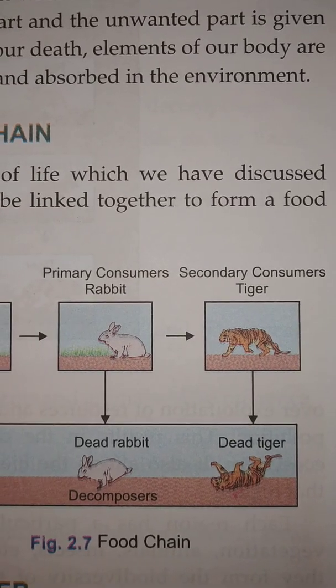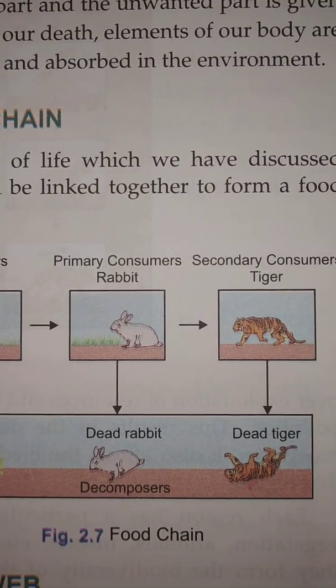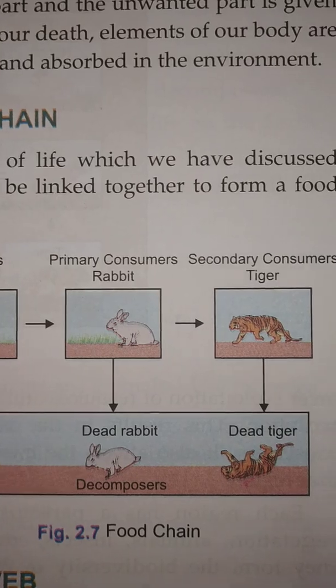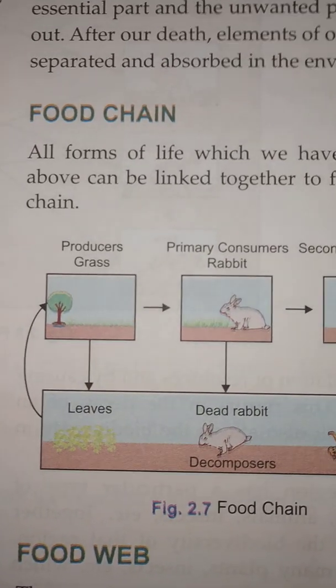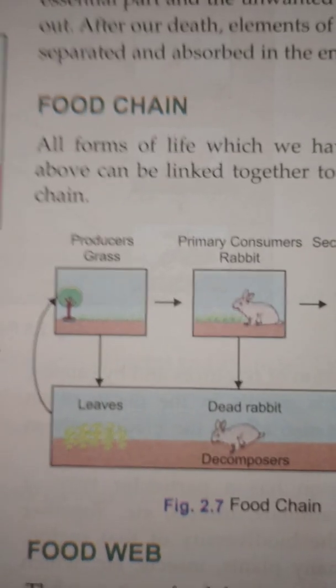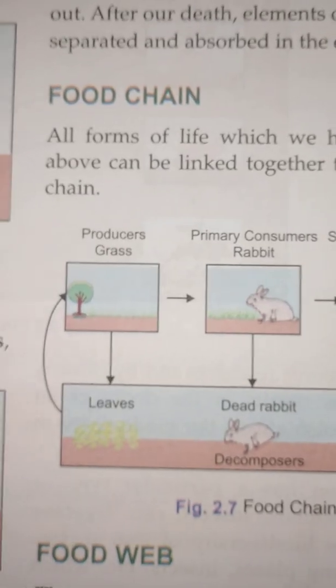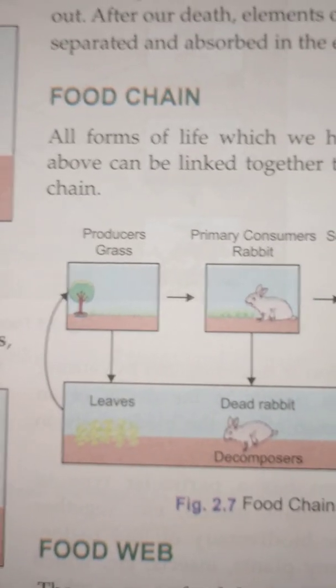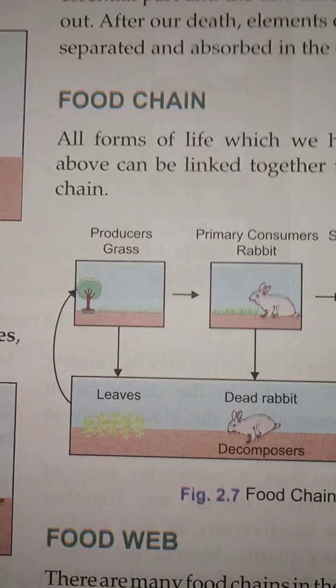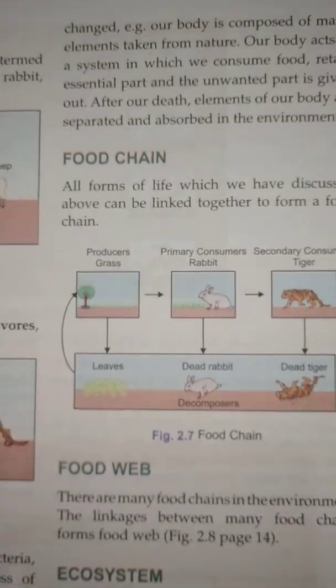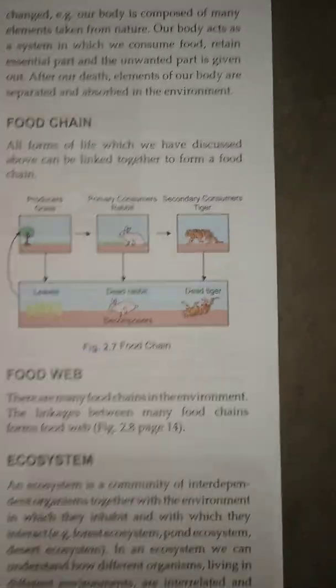After they are decomposed, the decomposers will act over them and change them into simple material. Again, as you can see through the arrow, it will be taken from the soil, and the plants will use it, and again the same process will start. Is it clear? So this is called a food chain.